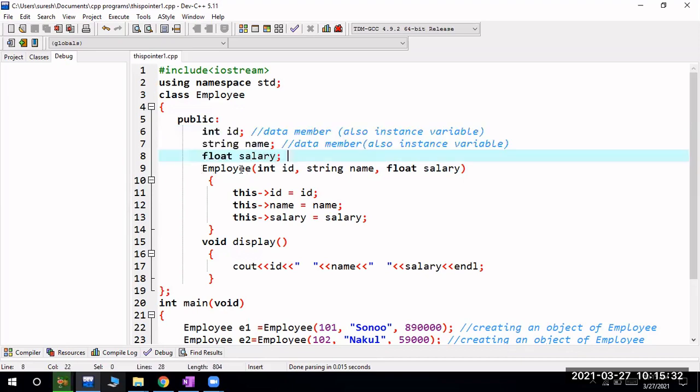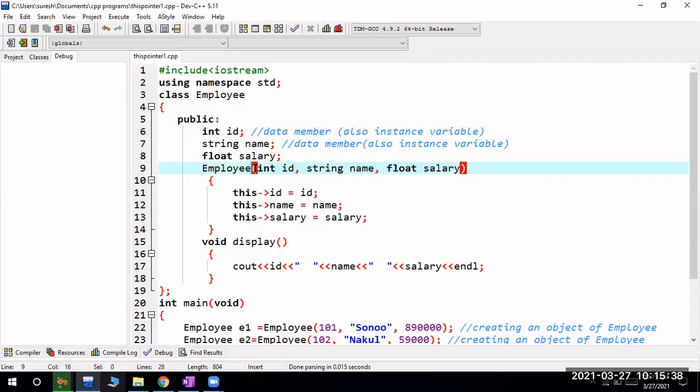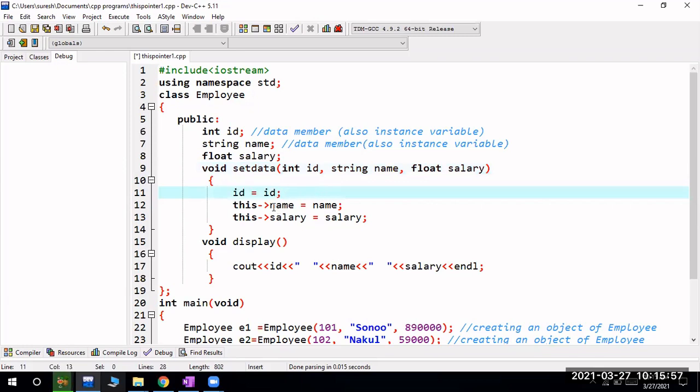And I am writing this Employee, actually this is a constructor. I think you don't know the constructor concept yet, so I will take the constructor concept later. So void setData. Inside this setData we have ID, name and float salary.